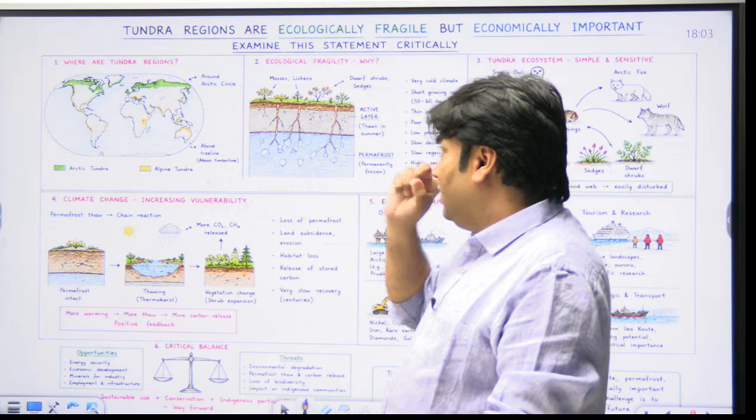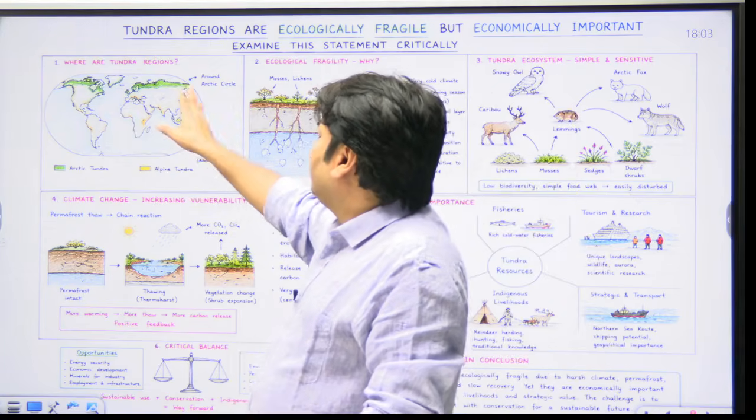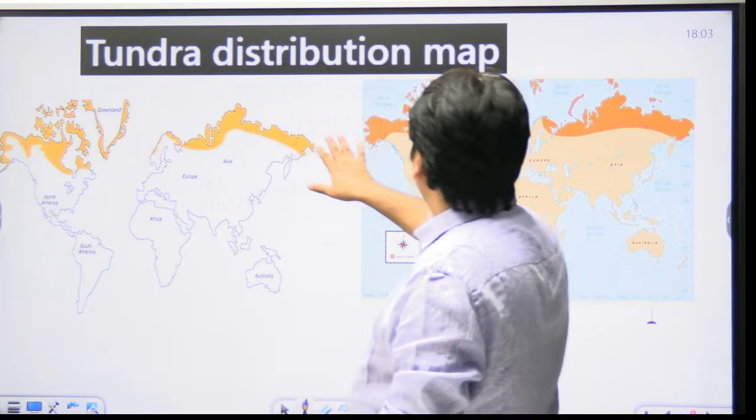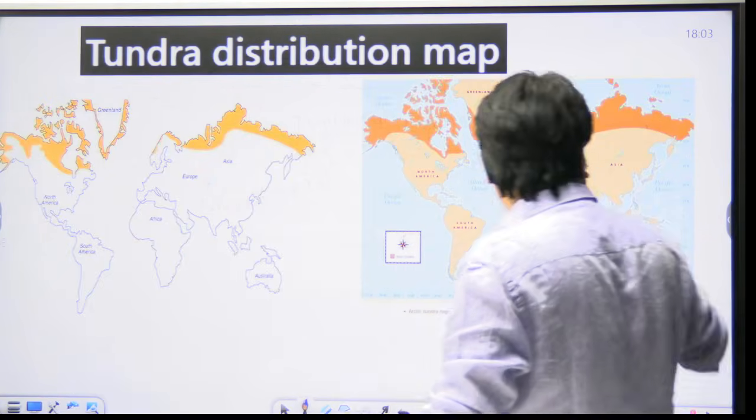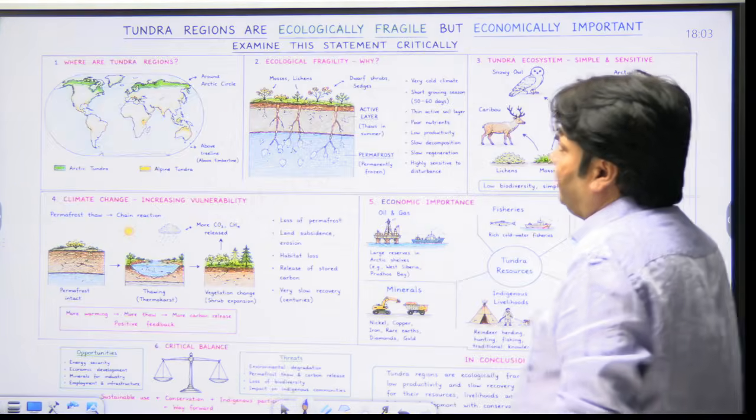For example, here the tundra regions have been indicated on the map. We are talking about this tundra region around the Arctic Circle. This is the tundra region. When we are talking about the tundra region, so this is basically the tundra region, right?